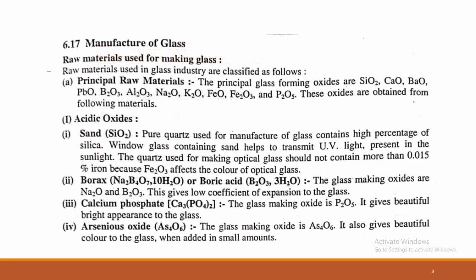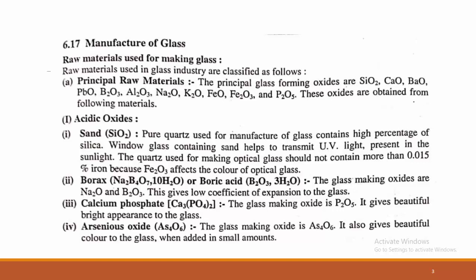The first one is the raw material. As we know, for the manufacture of any product, the first thing we require is a raw material. So the raw material used for making glass is very important. We already studied that inorganic oxides, volatile and non-volatile, are very important.